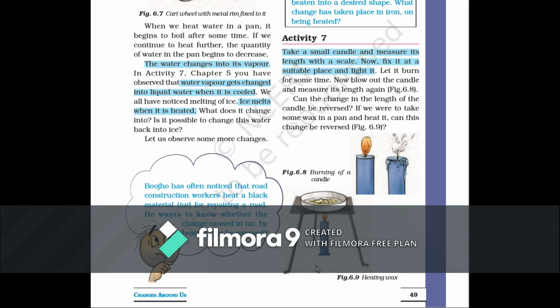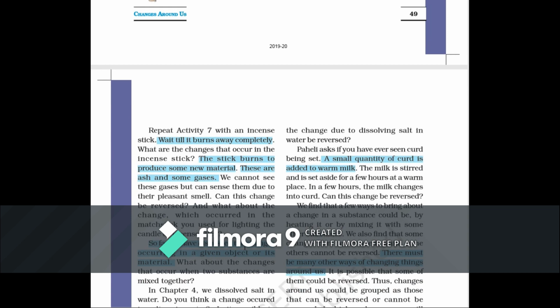So when there is a change in physical properties or appearance, it is called physical change, and when there is a change in chemical properties or chemical composition, it is called chemical change. It is enough for your level because you will study it in detail in the next class. There is a full chapter on this. Okay, so here I would wind up with some more examples that will add more knowledge to you about these kinds of changes.